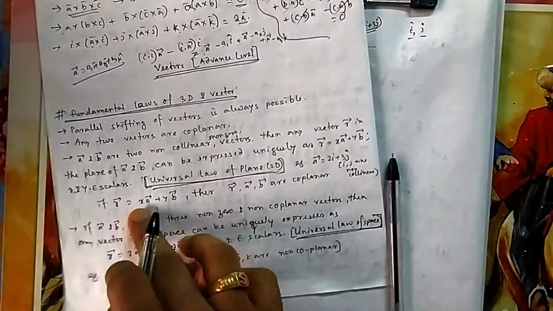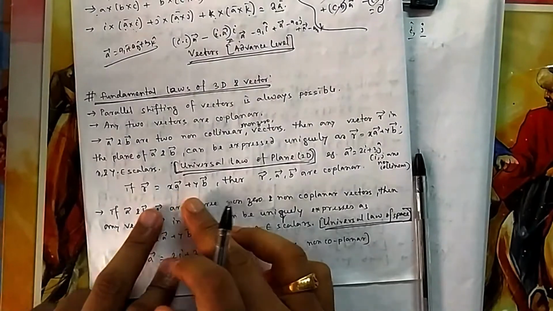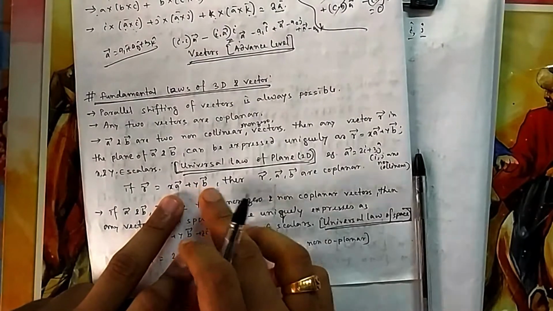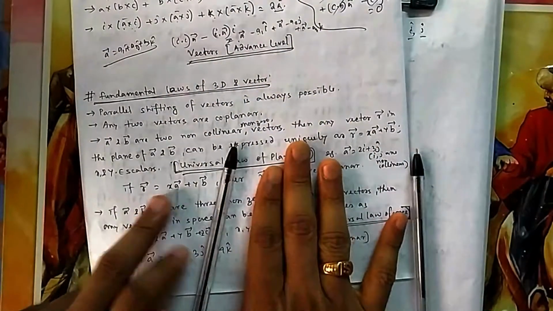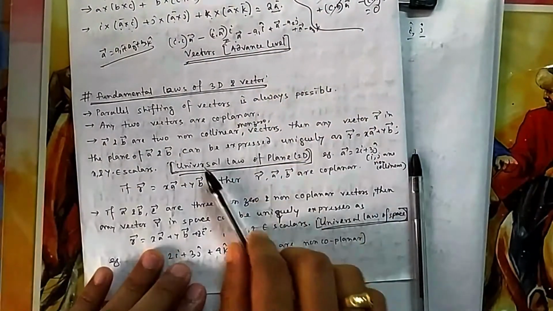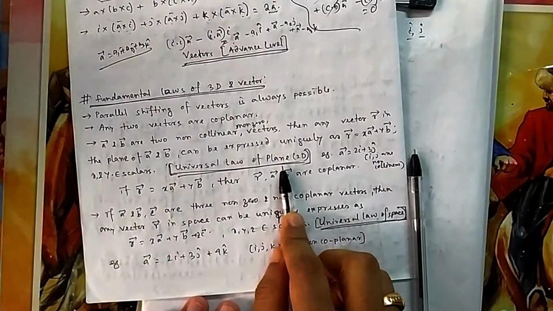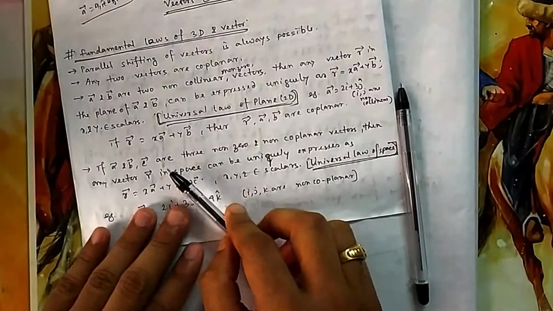So any vector r can be written as a linear combination of any other two non-collinear vectors in that plane. If I say plane, only 2D I have. So that is known as universal law of plane or 2D. Now similar thing you can extend it for 3D also.